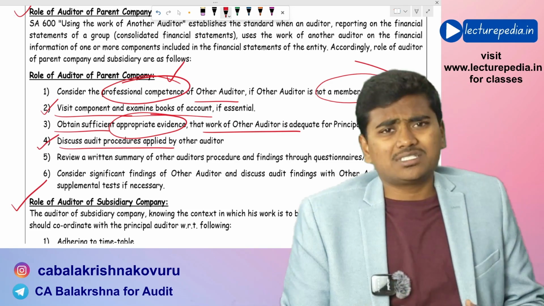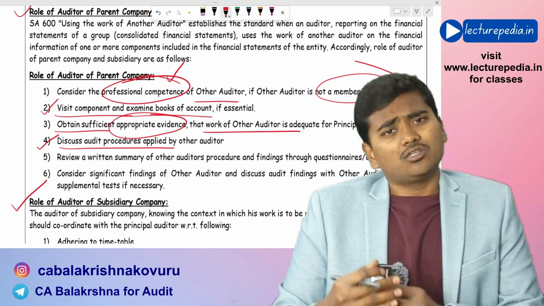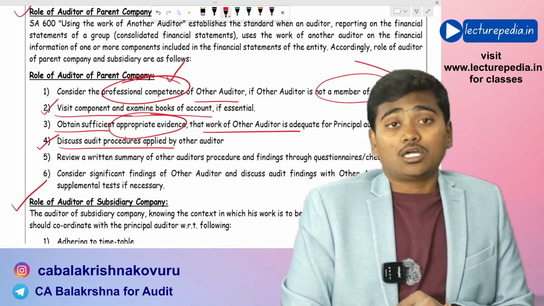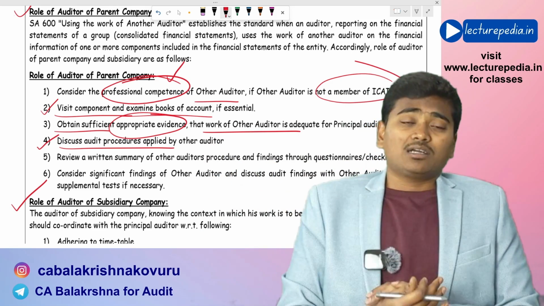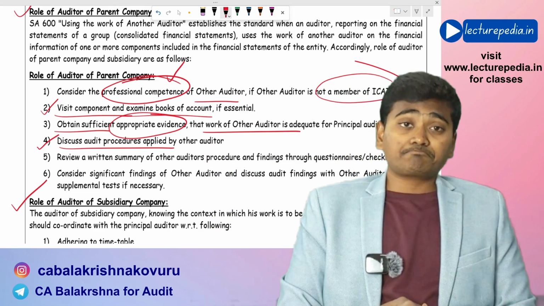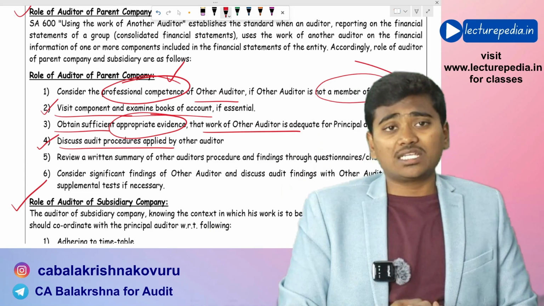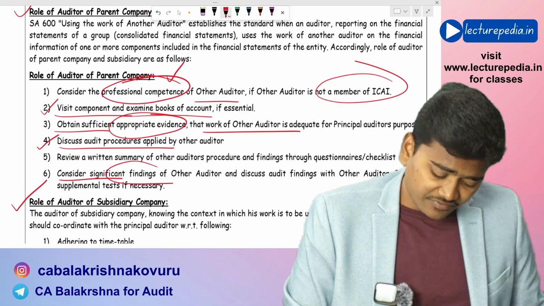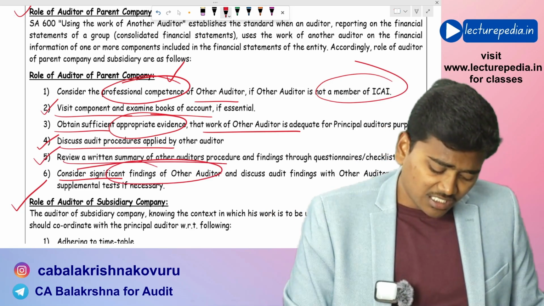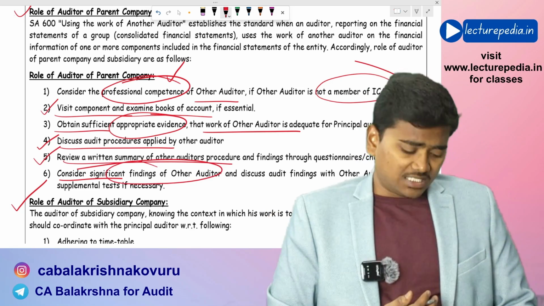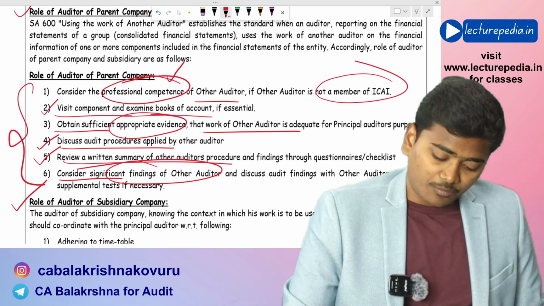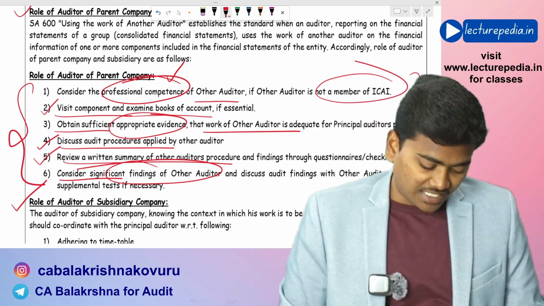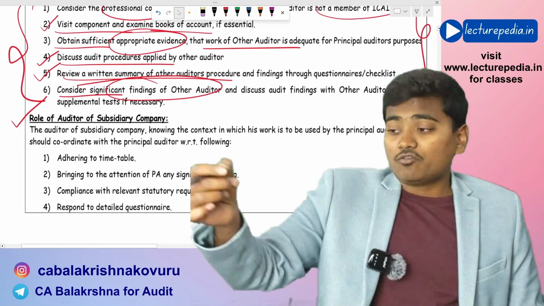Next, discuss audit procedures that have been applied by that other auditor. You can discuss with the other auditor what audit procedures the other auditor has applied during his audit, and in case he has any findings during his audit, you can also discuss those findings. See, consider significant findings of other auditors, and finally review written summary of other auditors' procedures. This is the role of principal auditor in case of audit of consolidated financial statements with respect to using the work of that other auditor.